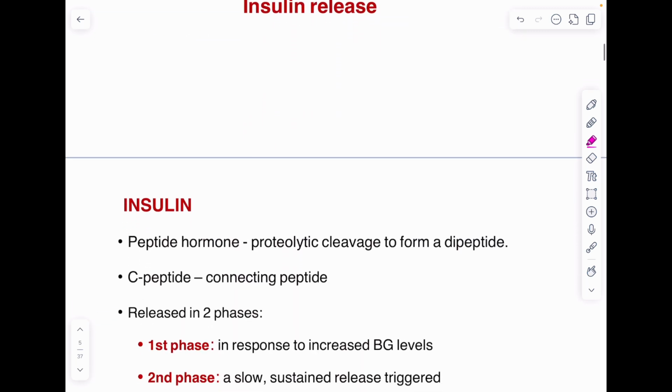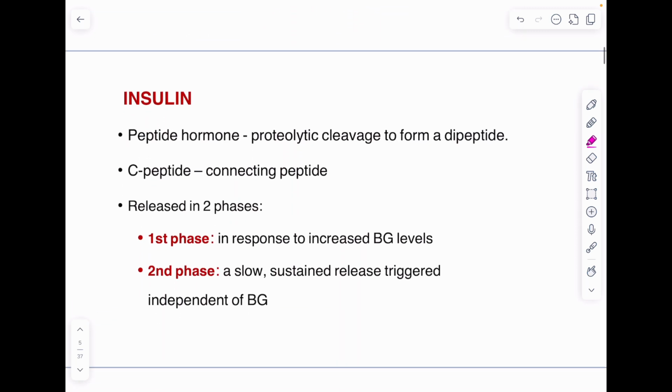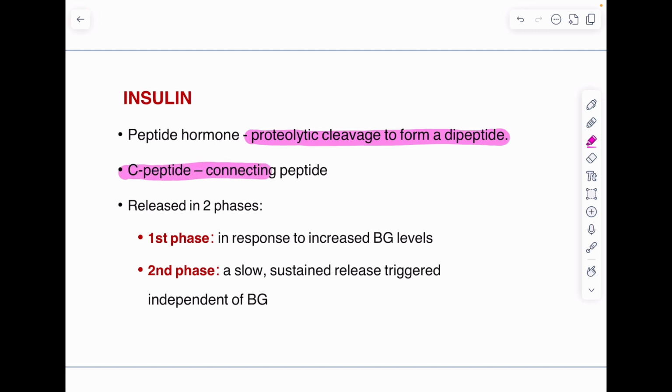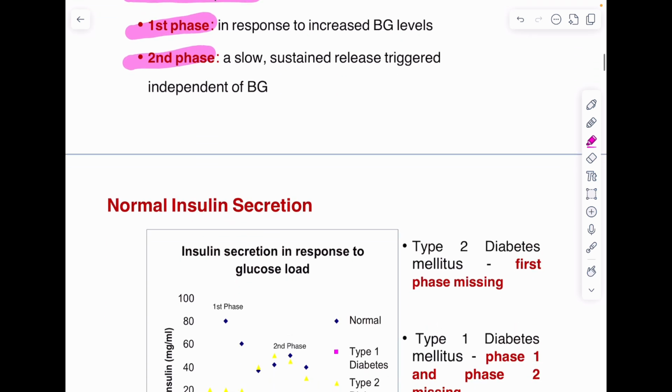Insulin release. Insulin is released as a peptide hormone. It is released as a precursor which undergoes proteolytic cleavage to form a dipeptide. It has two chains, alpha and beta chains, which is connected by a C peptide. It is the connecting peptide. Insulin is released in two phases. In the first phase, insulin is released in response to raised blood glucose level, and in the second phase, there will be a slow, sustained release of insulin which is independent of blood glucose.